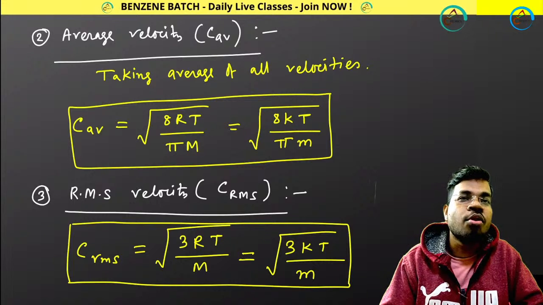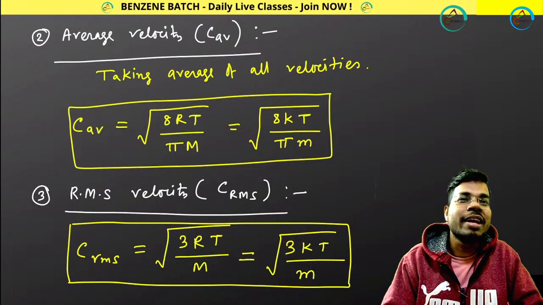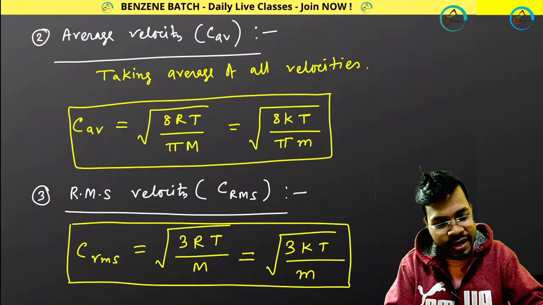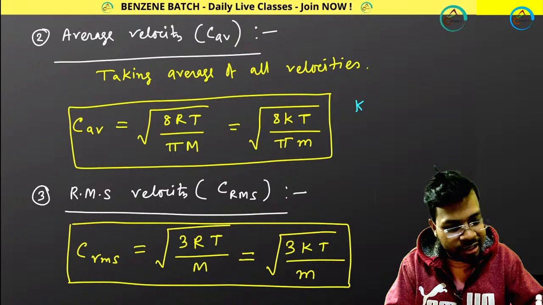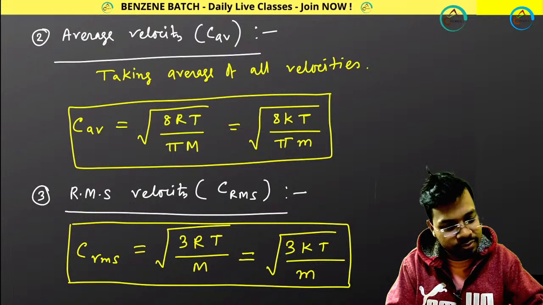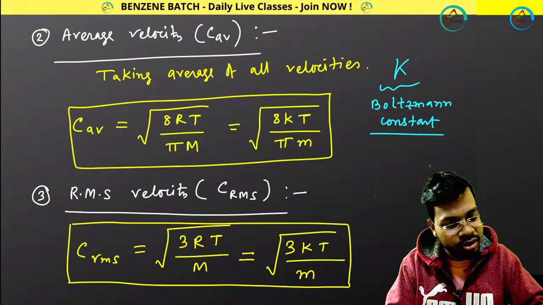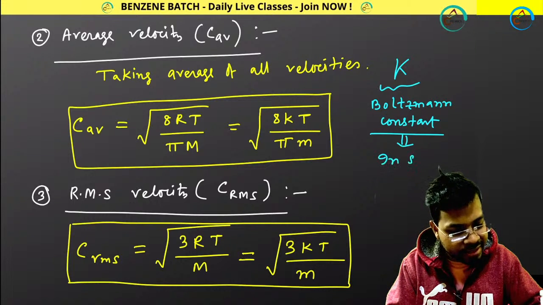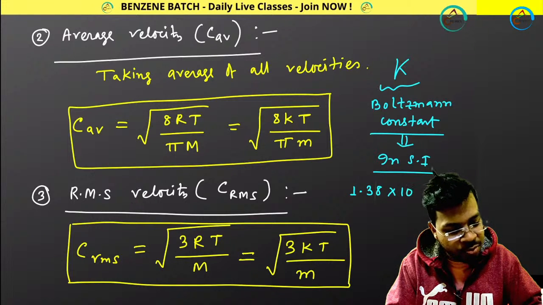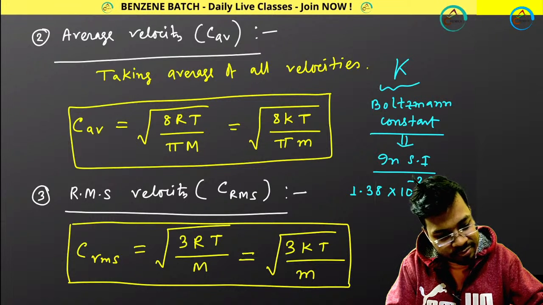Okay, 1.38 into 10 to the power minus 23 joule per Kelvin. Awesome, Shumit. Very good job. So K is called Boltzmann constant, and in SI it has the value 1.38 multiplied by 10 to the power minus 23 joule per Kelvin, or joule Kelvin inverse.